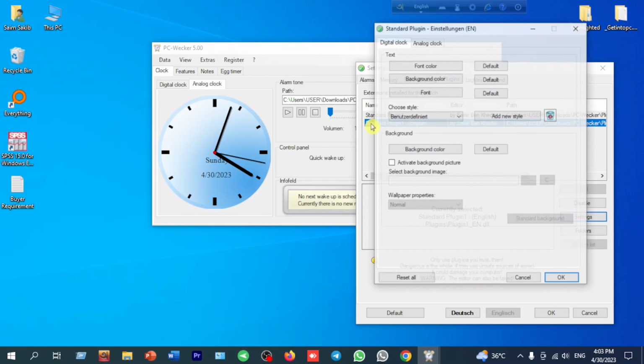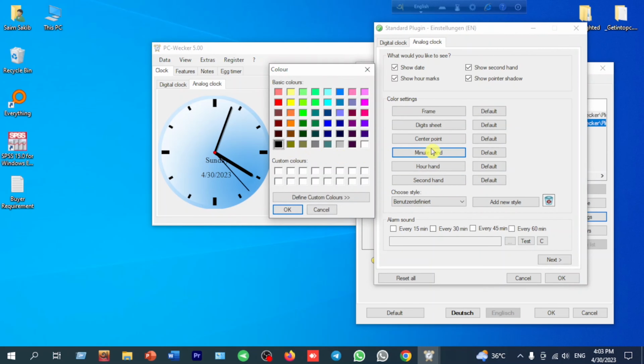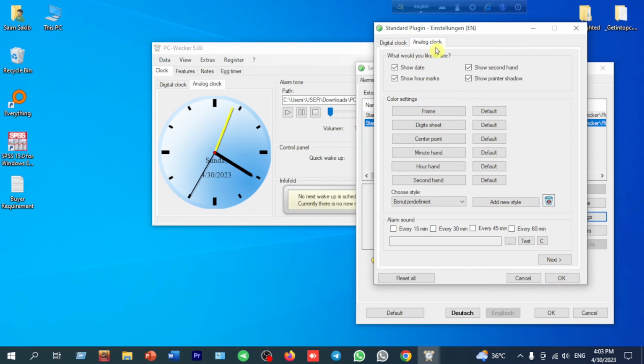Okay, then if we change another, the minute hand, and we want to make it yellow, just click yellow and press OK, then it makes it yellow. Okay, by this you can change everything from this section.